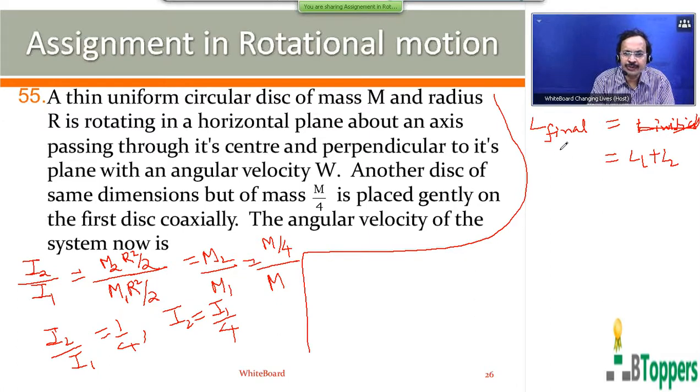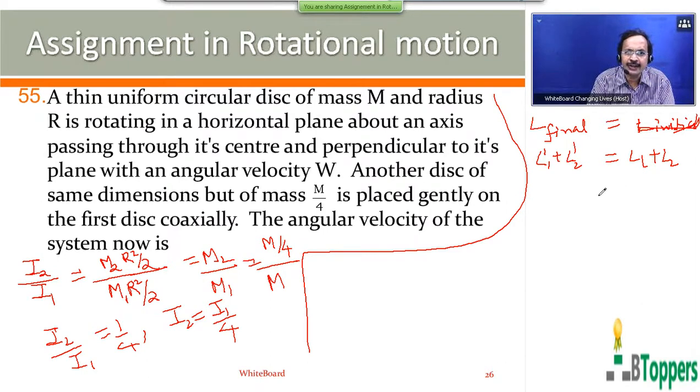Final angular momentum of the system is equal to the final angular momentum of the first disk plus the final angular momentum of the second disk. Here L1 is the initial angular momentum of the first disk, L2 is the initial angular momentum of the second disk, L1 dash is the final angular momentum of the first disk, and L2 dash is the final angular momentum of the second disk.